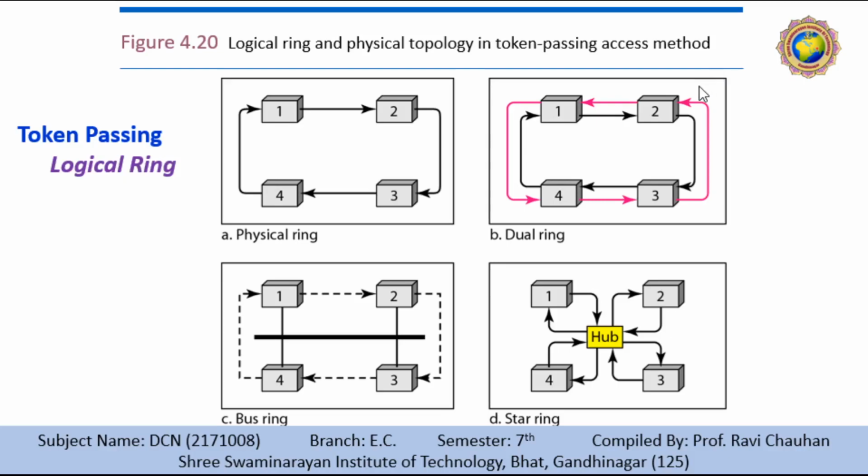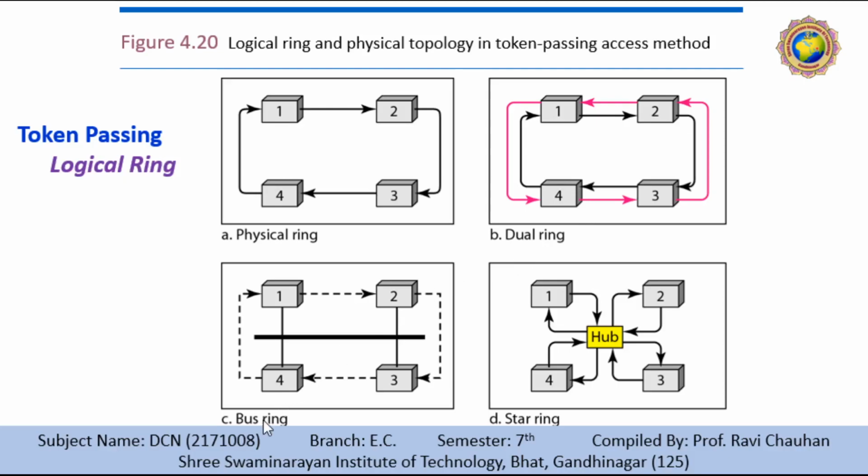If one of the links in the main ring fails, the system automatically combines the 2 rings to form a temporary ring. After the failed link is restored, our auxiliary ring becomes idle again. Note that for this topology to work, each station needs to have 2 transmitter ports and 2 receiving ports. High-speed token ring networks called FDDI, fiber distributed data interface, and CDDI, copper distributed data interface, use this technology.